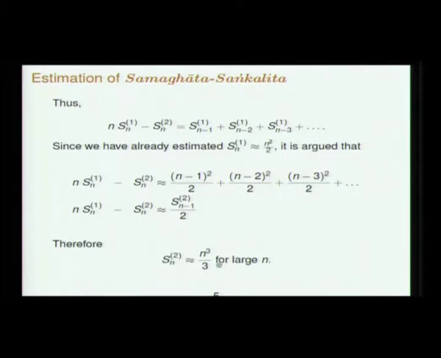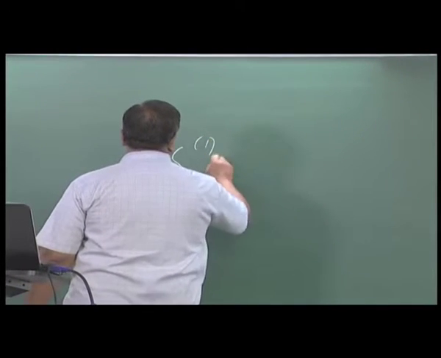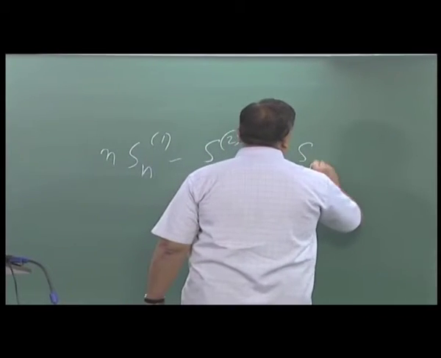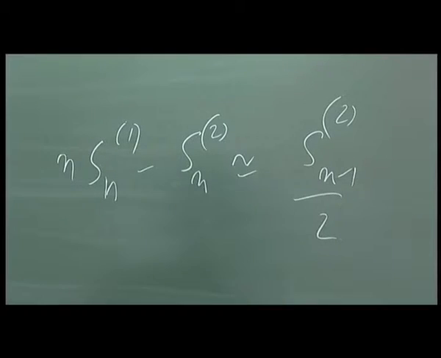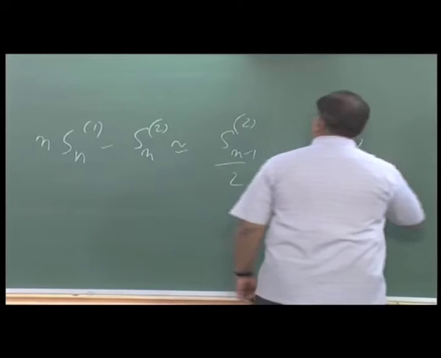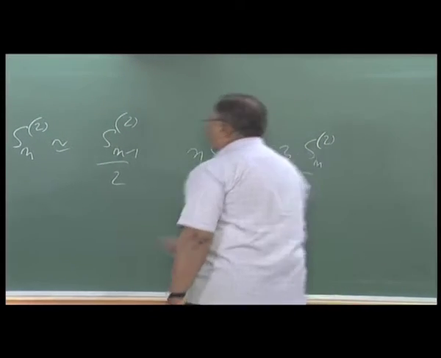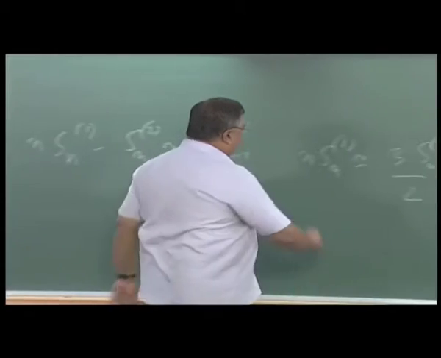In case this step is not clear, what we have shown is n Sn of 1 minus Sn of 2 goes like Sn minus 1 of 2 by 2, right, this is what we have shown. Now you take this to the right hand side, so you just get n Sn of 1 approximately equal to Sn of 2 three times, right, these two are the same and this has already been estimated.